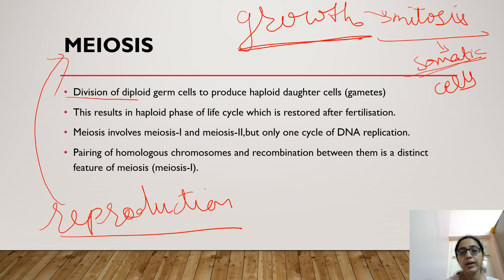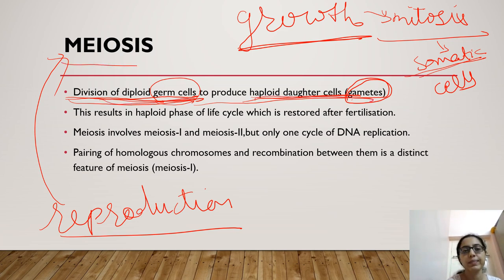Meiosis is the division of diploid germ cells. Germ cells means the egg and sperm. These are called germ cells and they are always haploid. Diploid germ cells produce the haploid daughter cells, gametes, that is nothing but egg and spermatozoa. So from diploid germ cells, haploid daughter cells are produced by meiosis. This results in the haploid phase of the life cycle, which is restored after fertilization.